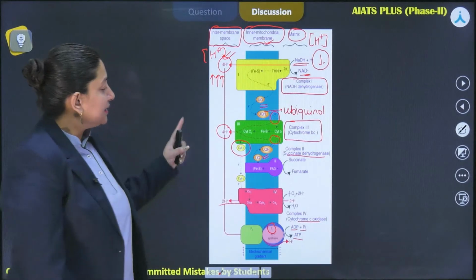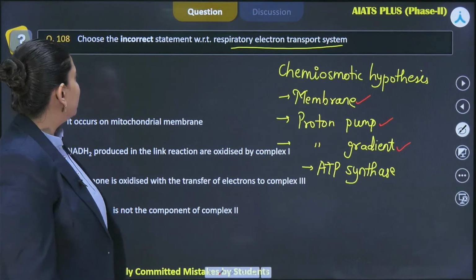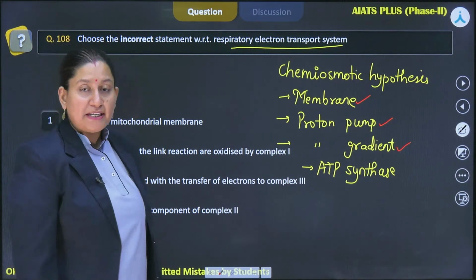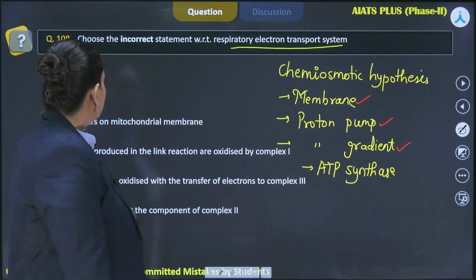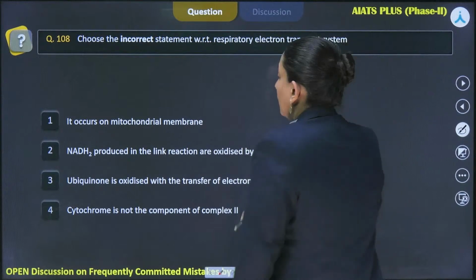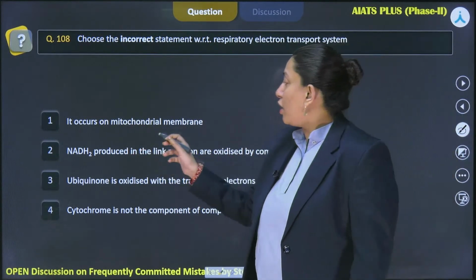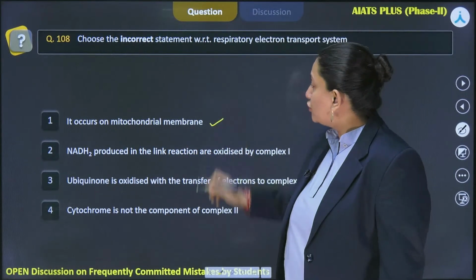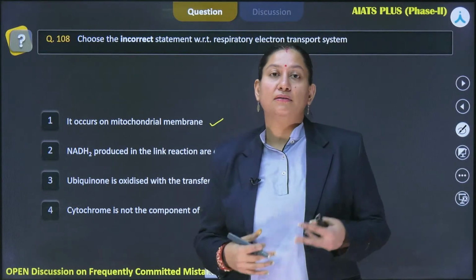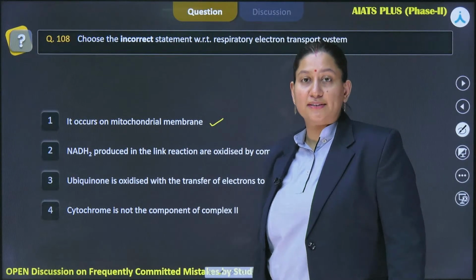All right, now based on this, we are getting back to our question, which says that we have to choose the incorrect statement with respect to the respiratory electron transport system. So the first statement says that it occurs on the mitochondrial membrane, right? So this is true. The inner mitochondrial membrane is the structure on which this respiratory electron transport system works.